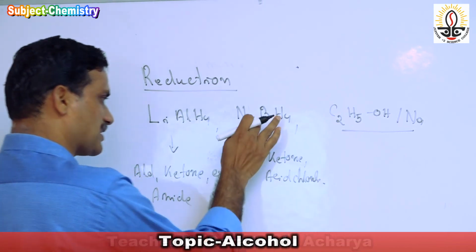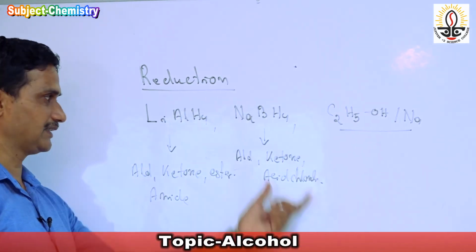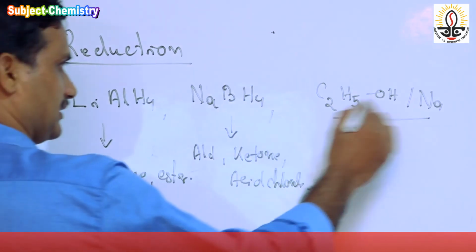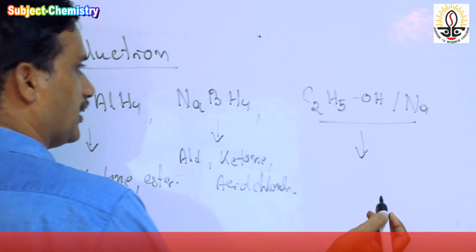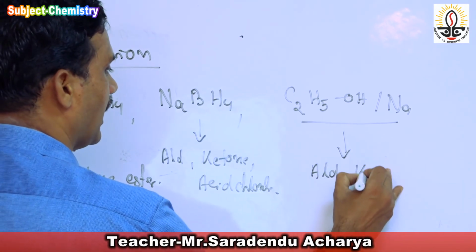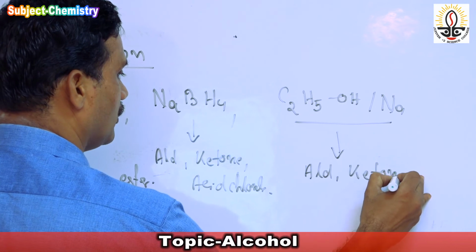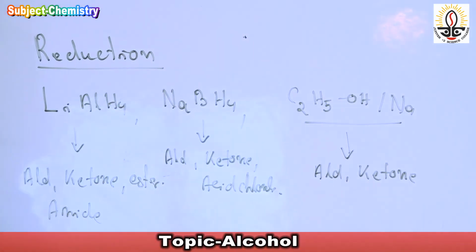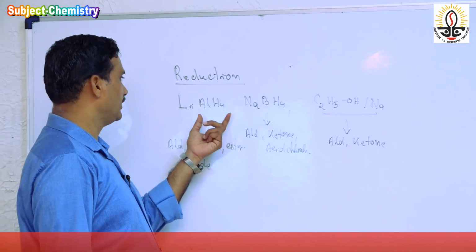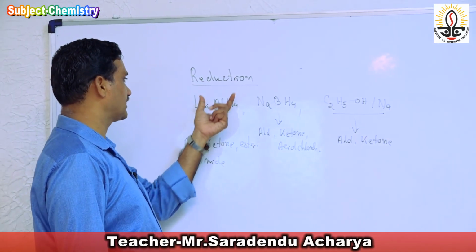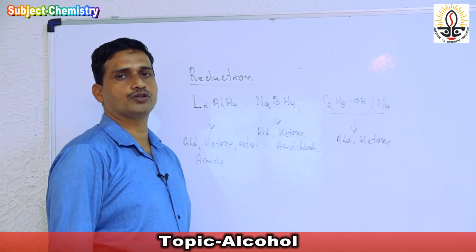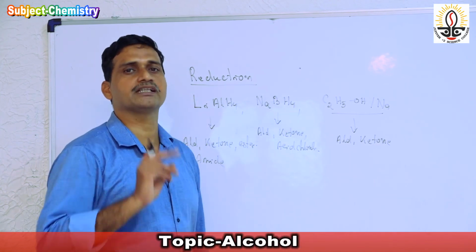So a specific reduction takes place in the presence of sodium borohydride. In the Bouveault-Blanc reaction, we reduce aldehyde and ketone. In all the cases, we get the corresponding alcohol. So first, we take the two, lithium aluminum hydride and sodium borohydride. How is there a difference?